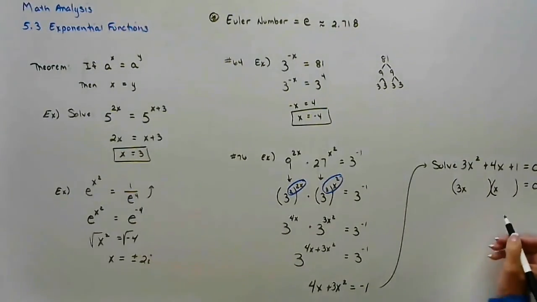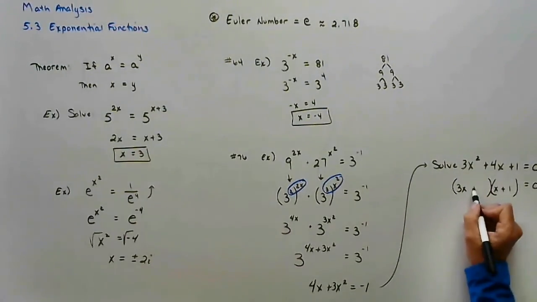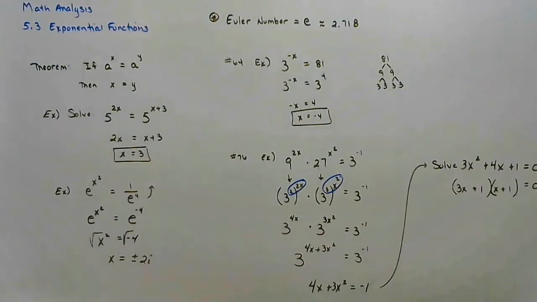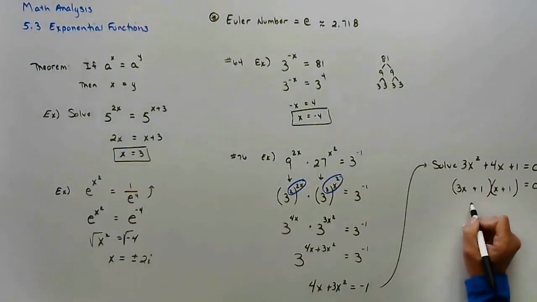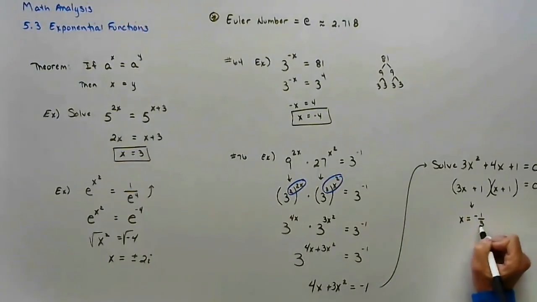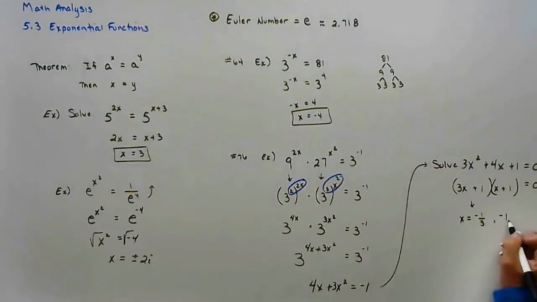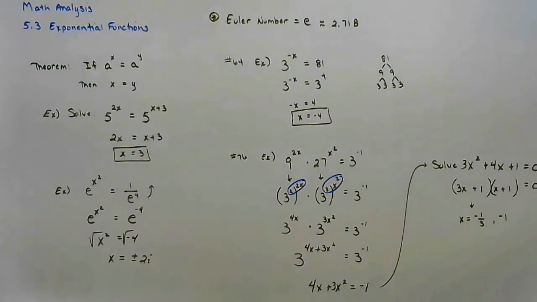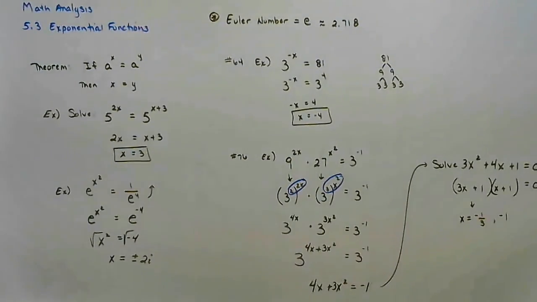If I factor, I end up with 3x plus 1 times x plus 1. From algebra, we now know that x is either negative 1/3 or x is negative 1. So there are going to be times you might get 2 answers. So if the bases are not the same, make the bases the same.